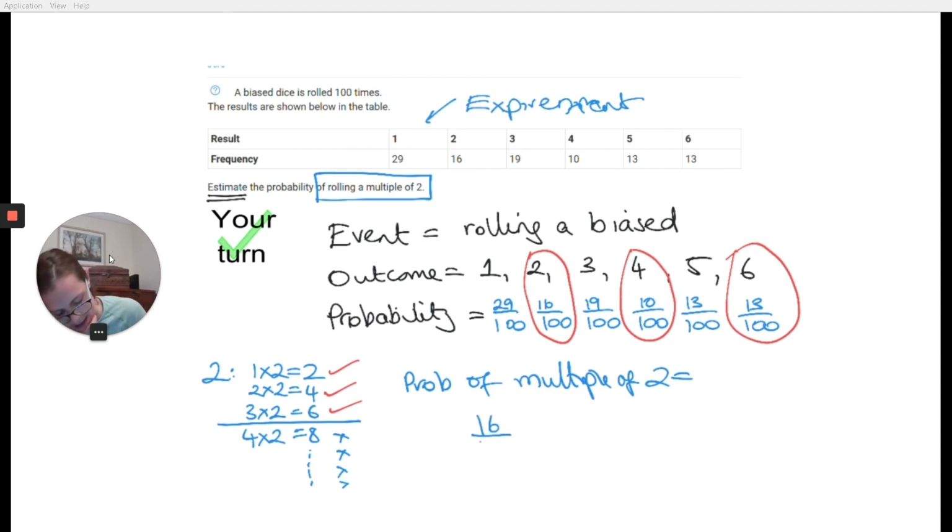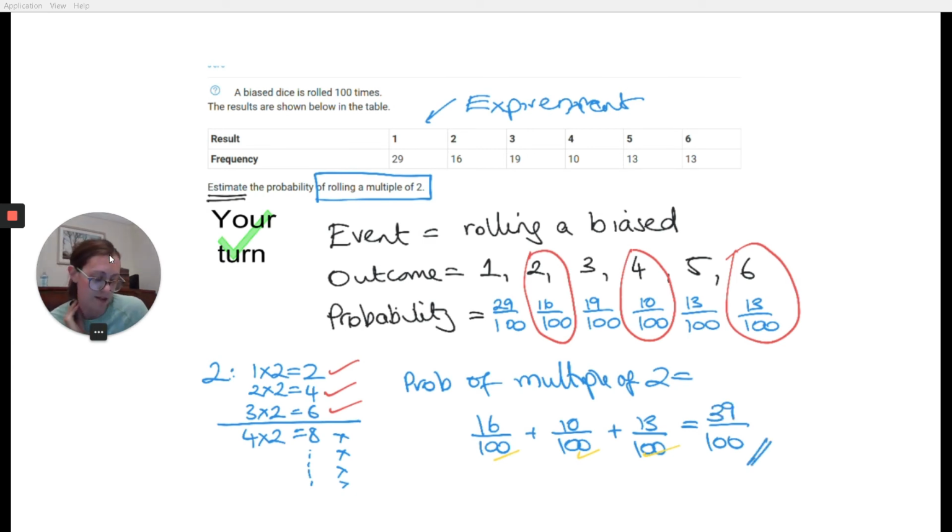So I've got 16 over 100 plus 10 over 100 plus 13 over 100. It's all over 100, which is nice, the same denominator. That means I have the same denominator in my answer. My job now is to do 16 plus 10, which is 26, plus 13, which is 39. So final answer, 39 over 100.